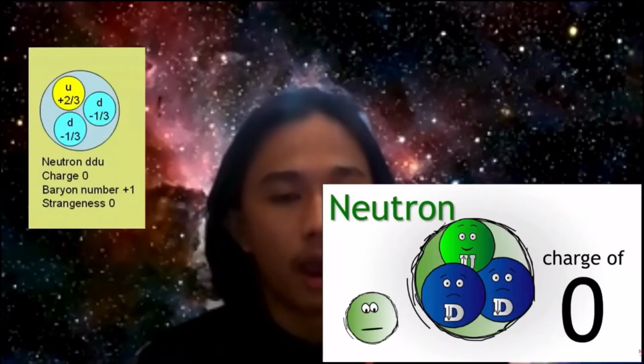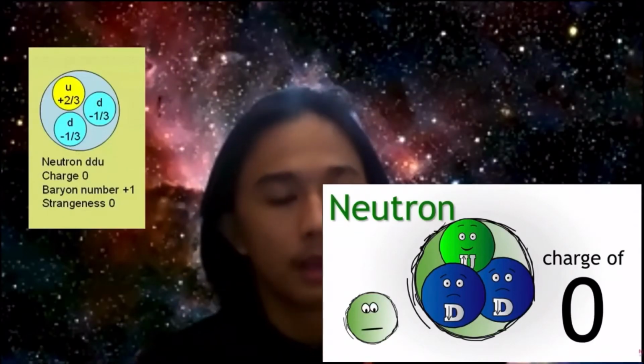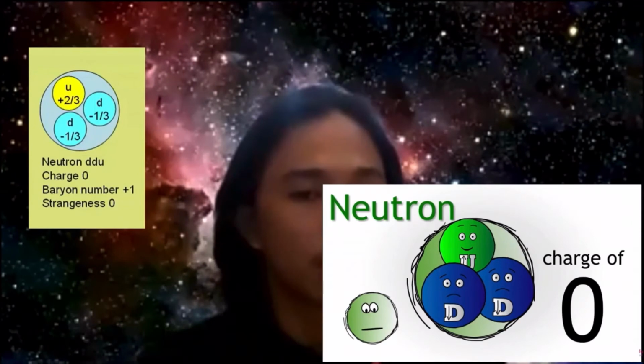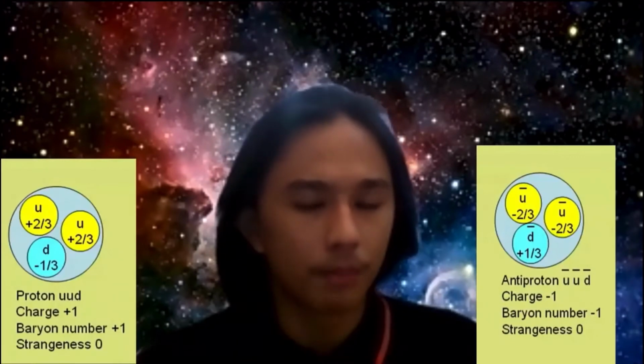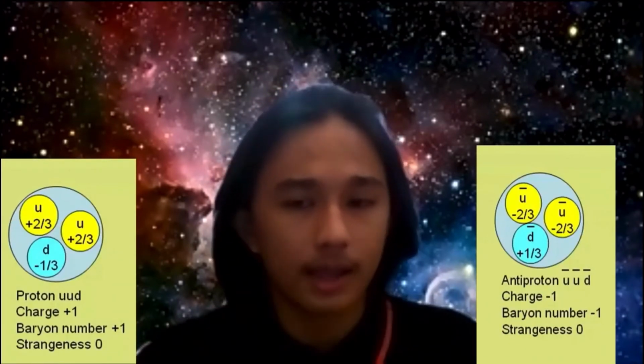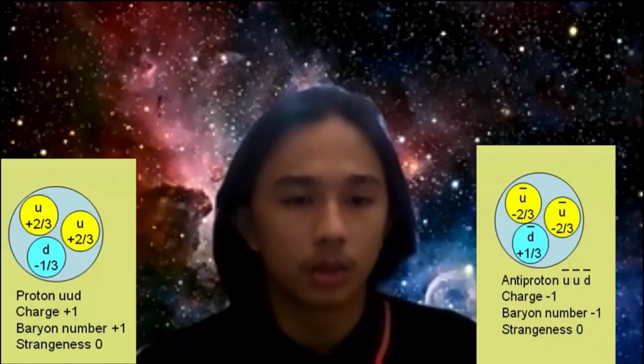Neutron has an overall charge of 0 because it is made up of 2 down quarks and 1 up quark. Meanwhile, antiproton consists of the same properties as protons but with the opposite magnitude of charge.